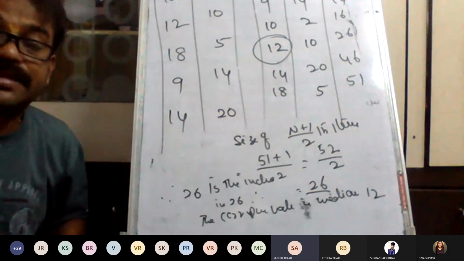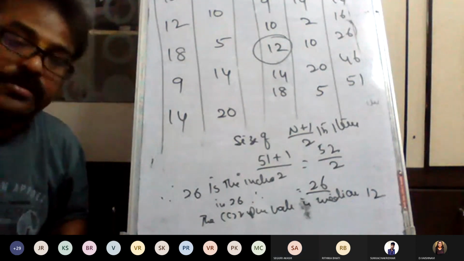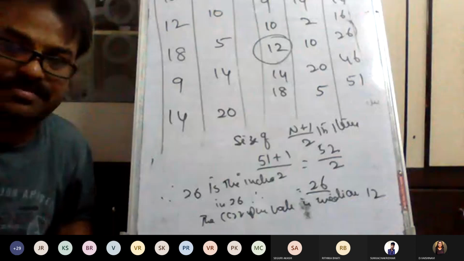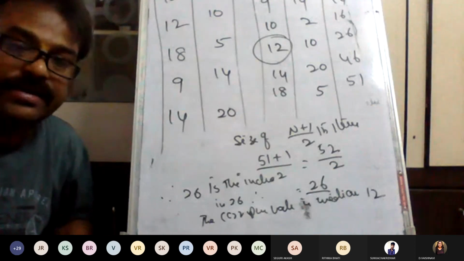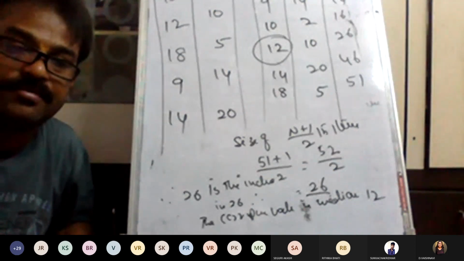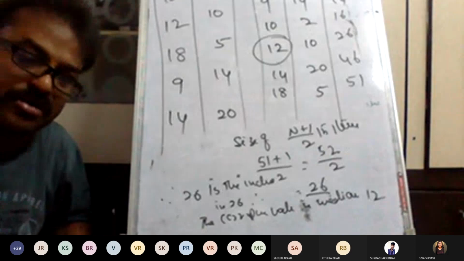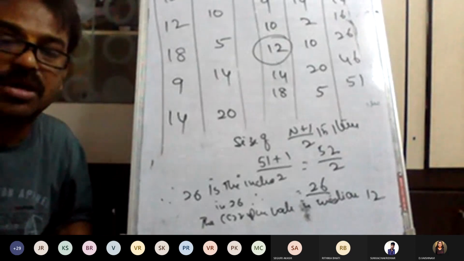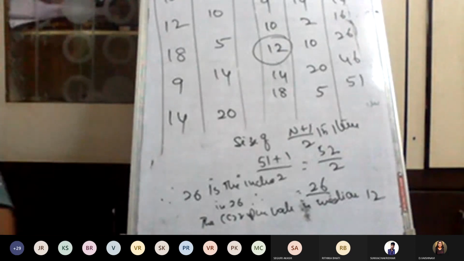Very good. That's why I said you are making small mistakes. You know the formula, you know the procedure, all three things. But with a small mistake, your entire answer will be wrong.